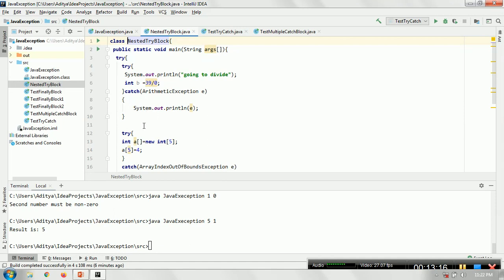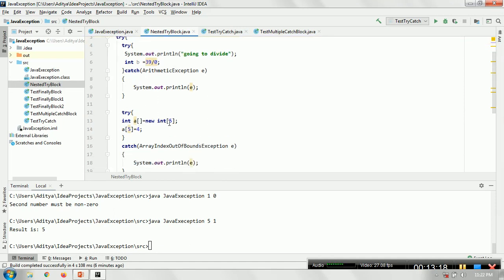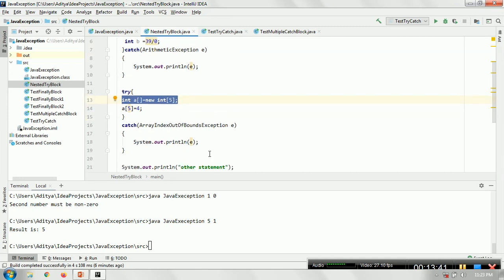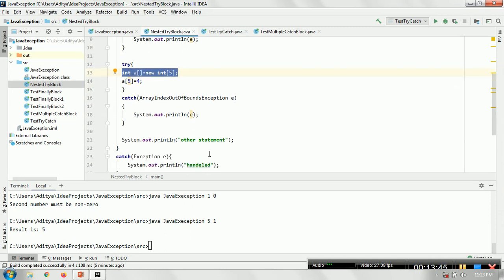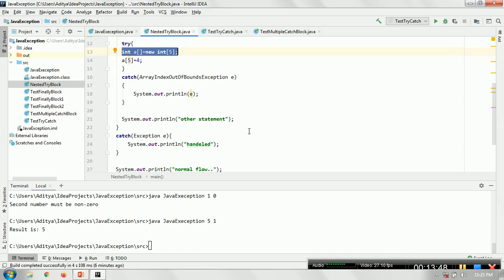Now again you could have one more try. You're creating an array of size 5. So obviously the array indexes will be 0, 1, 2, 3 and 4. At the same time, at line number 40, you're trying to access the 5th index. Obviously the 5th index is not present. In this case you will get an ArrayIndexOutOfBoundsException. Again you are printing e, so you will get the reason behind this exception, and then the other statement will be executed.